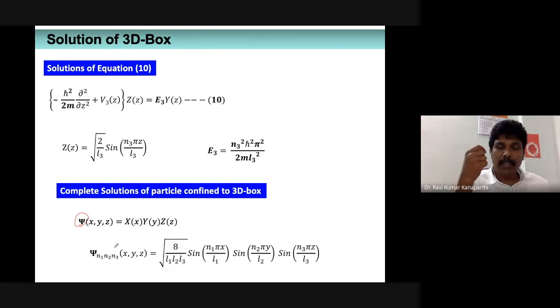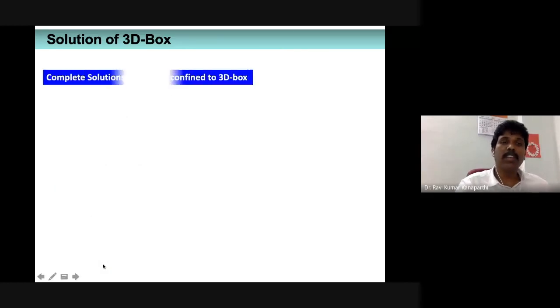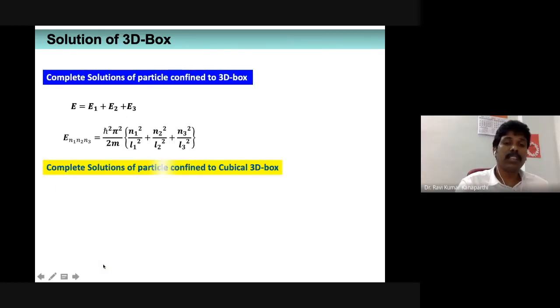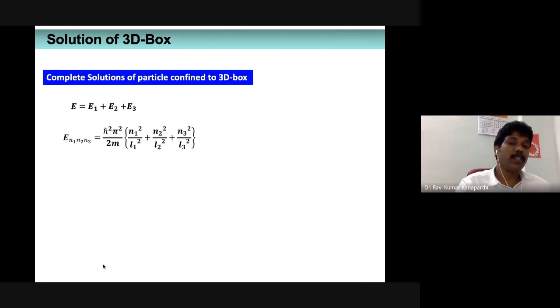If the particle is moving along the y direction, there is another quantum number. If it is moving along the z direction, there is yet another quantum number. Therefore, there are 3 quantum numbers, so it is appropriate to represent the wave function with 3 different quantum numbers. Similarly, it is the case for the energy expression, the eigenvalue.